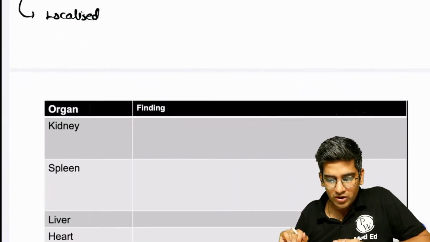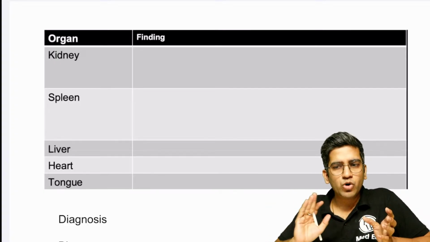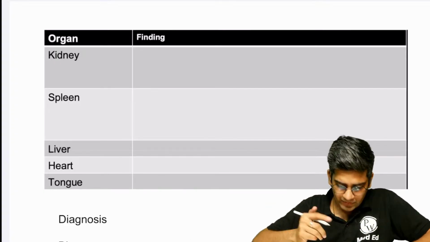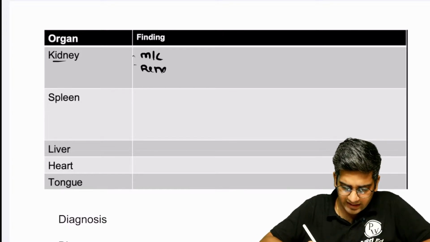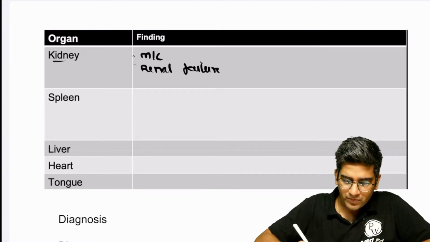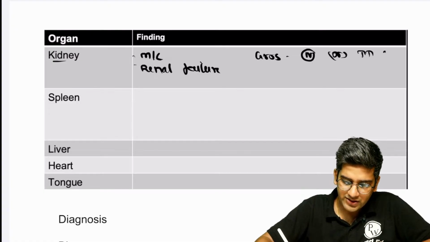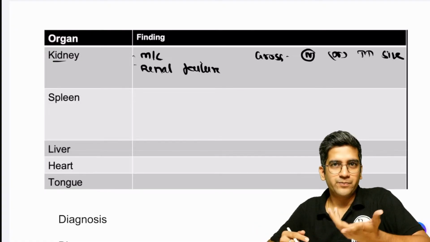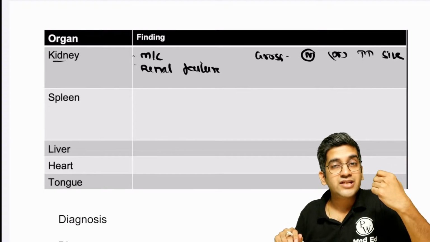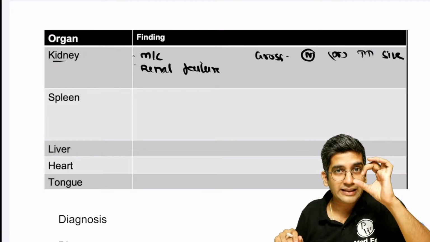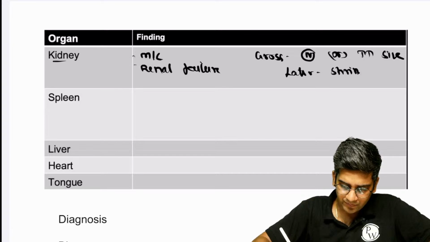So once we know what are the types, then I want to write the symptoms or the organ finding. Whenever I write the organ, more or less the symptom will be right? Fine. So kidney is the most common site of amyloidosis. Yes, obviously, you will definitely have the patient with a renal failure. In kidney, when I take the gross finding, it could either be normal or increased in size. That's dependent on the stage of amyloid, right? Very tiny amount, normal size. It can also be increased. In extremes of later stages, since amyloid deposits around the blood vessels, what will happen? It will shrink, right? In extremely late conditions, terminal stages, it might shrink, right?